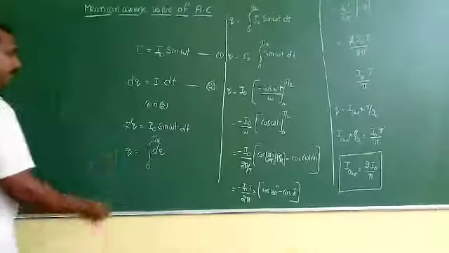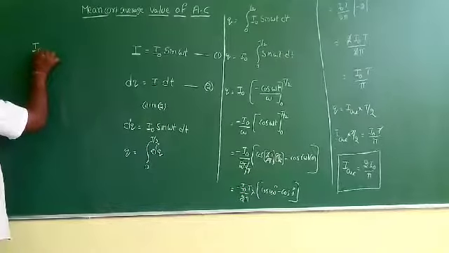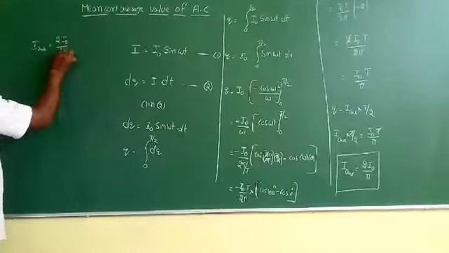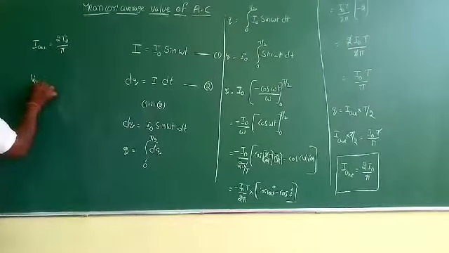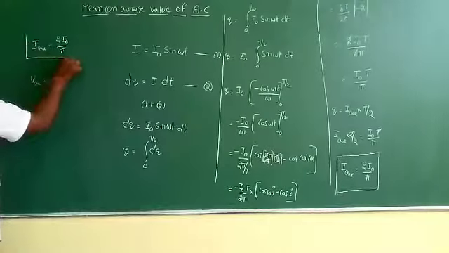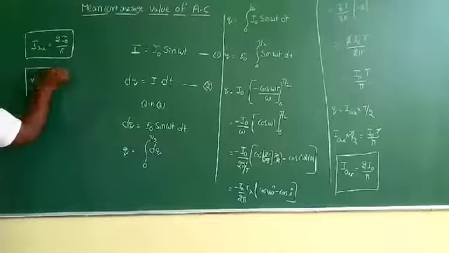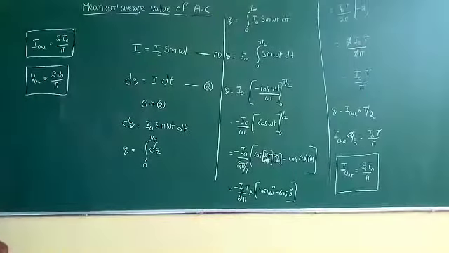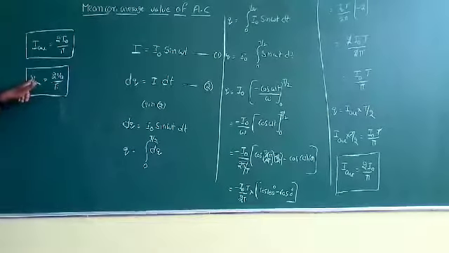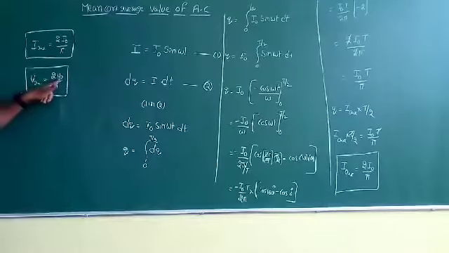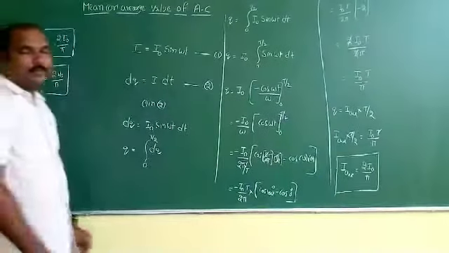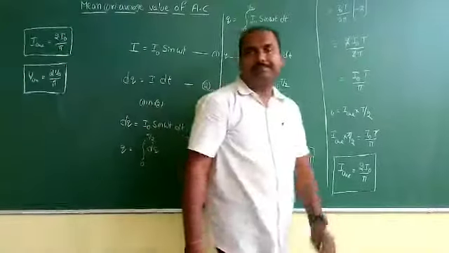I average is equal to 2 I naught by pi. Here I am writing the result. I average is equal to 2 I naught by pi. Simply V average is equal to 2 V naught by pi. So everybody must remember these two results. The average value of AC for half cycle is I average equal to 2 I naught by pi. Similarly, the average value of voltage is equal to 2 V naught by pi. Remember these two equations. Once again, I am giving you the total derivation.